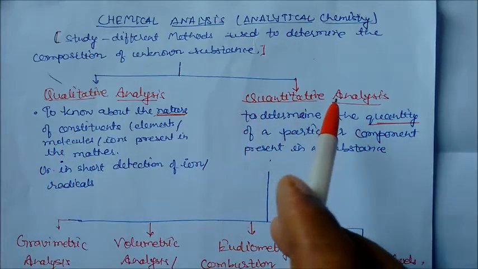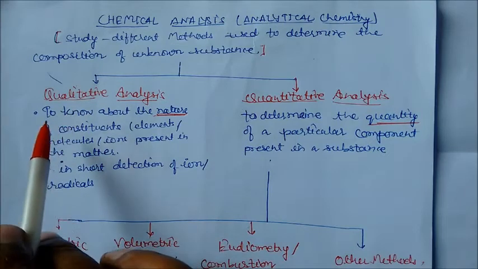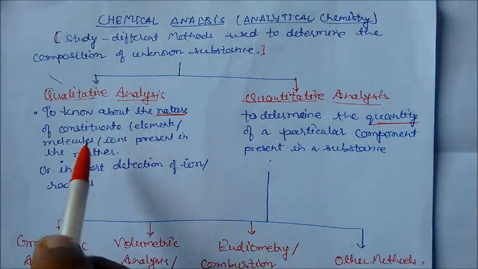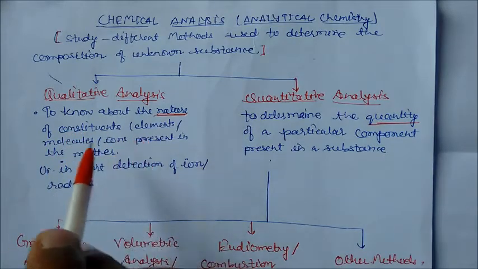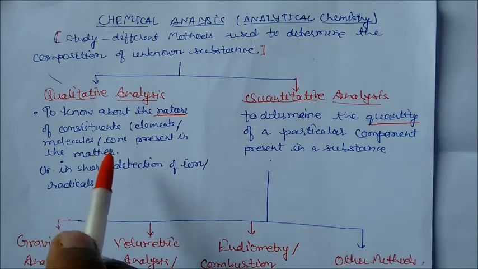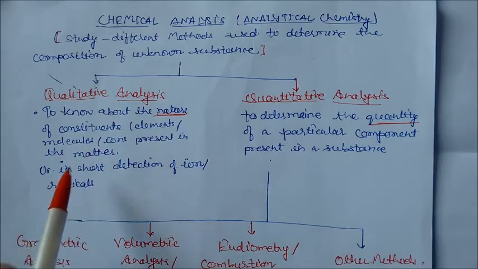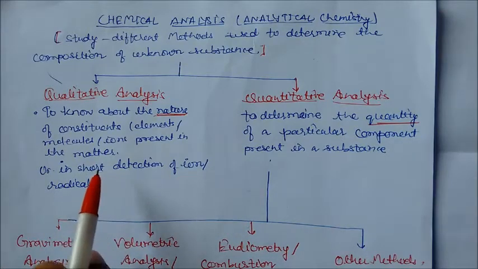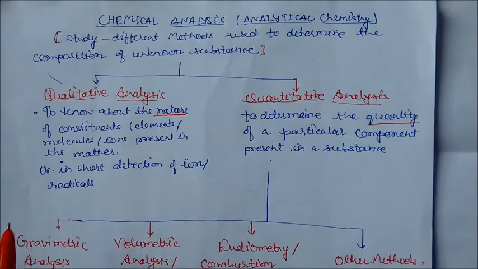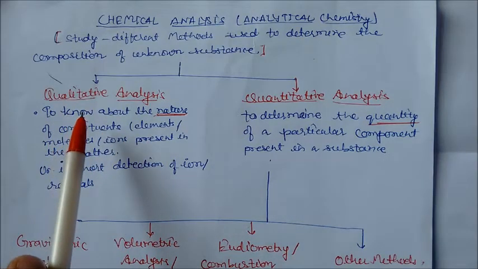Qualitative means what type of quality it is, to know about the nature of constituents. Here constituents means elements, molecules, ions present in the matter. So we know what type of constituents are present, or we can say detection of ions, whether positive or negative charge. These types of analysis are mostly done in qualitative analysis.